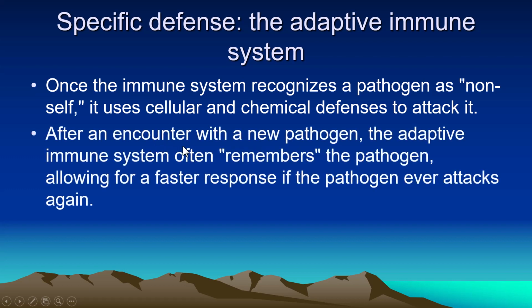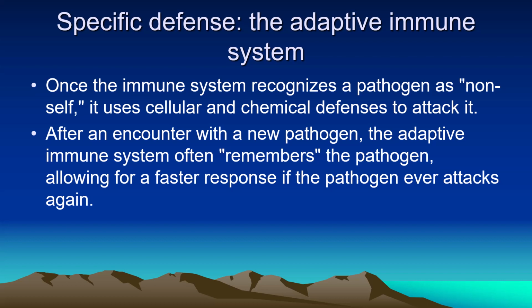After an encounter with a new pathogen, the adaptive immune system often remembers the pathogen, allowing for a faster response if the pathogen ever attacks again. This mechanism has a specific characteristic: when it is produced against any organism, it remembers that organism and produces chemicals, antibodies, or cells against that organism.